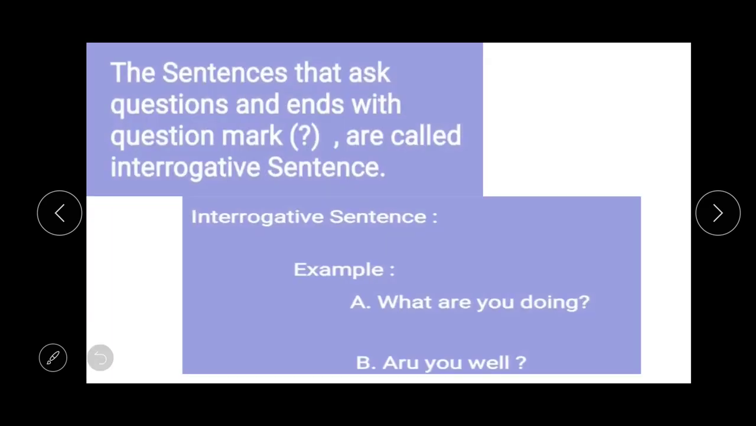Now students, the next topic is interrogative sentence. The sentences that ask questions and end with a question mark are called interrogative sentences. Say for example, A, what are you doing? And B, are you well?